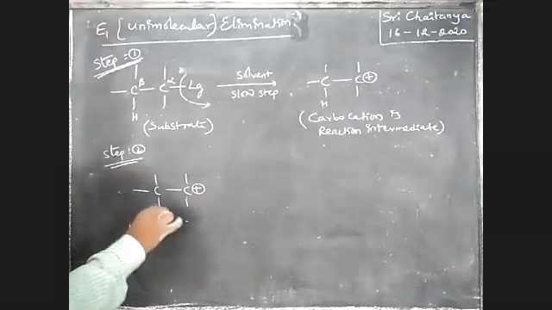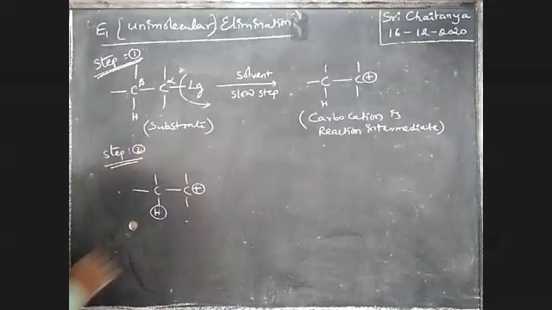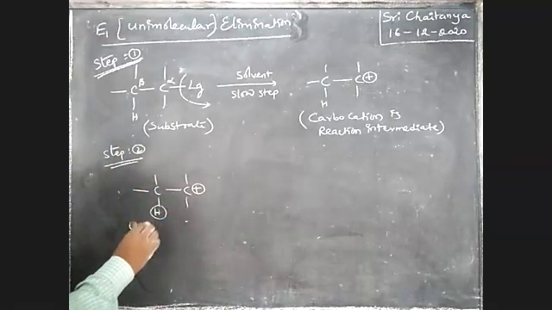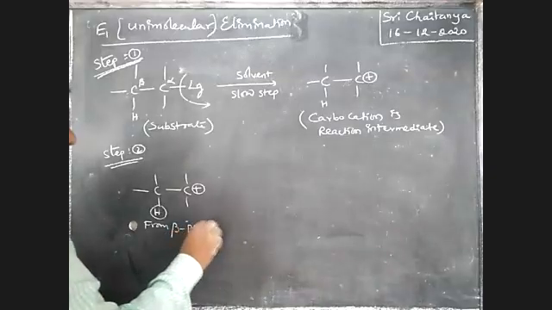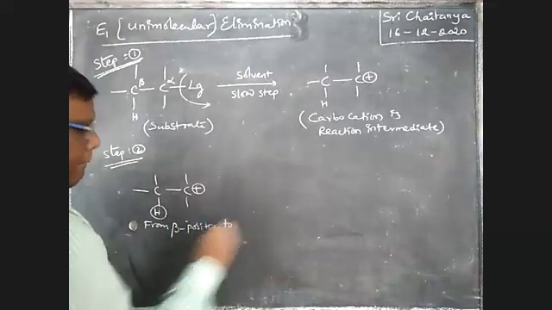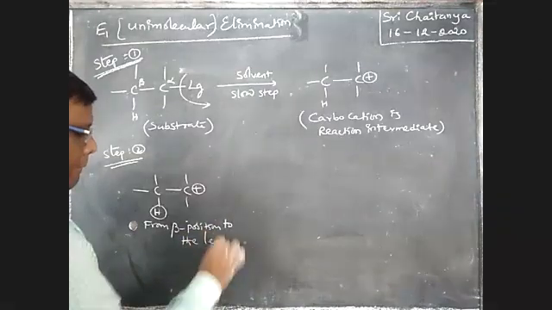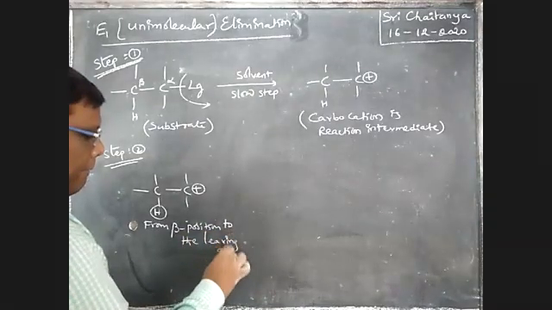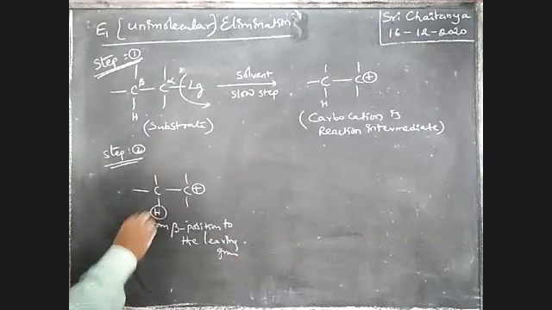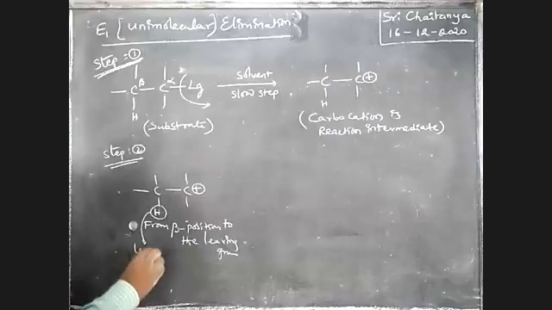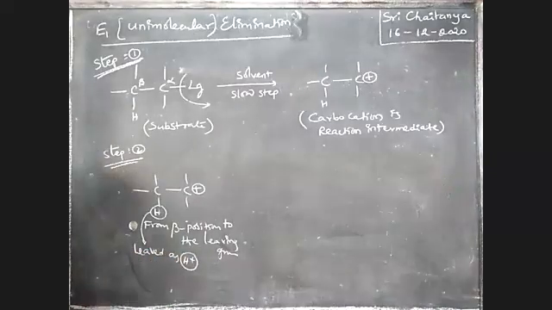From the beta position of the leaving group, this hydrogen leaves as an H plus ion.